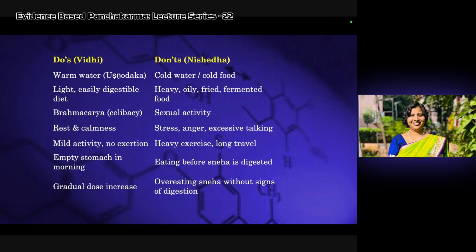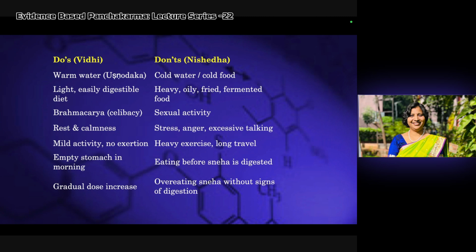So this is for easy understanding: these are the do's and these are the don'ts. Warm water he should take, a light, easily digestible diet he should take. He should follow brahmacharya. He should take rest. He should be calm and quiet. He should have mild activity, no exertion, and an empty stomach in the morning. We will usually increase the dose gradually.